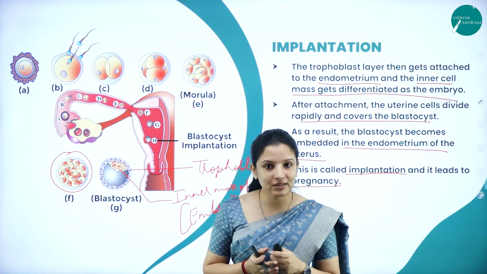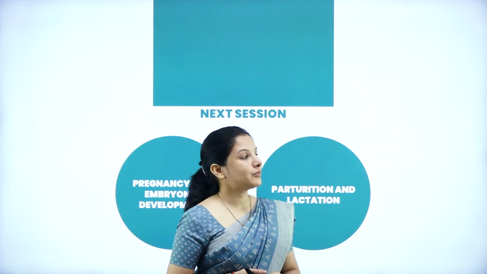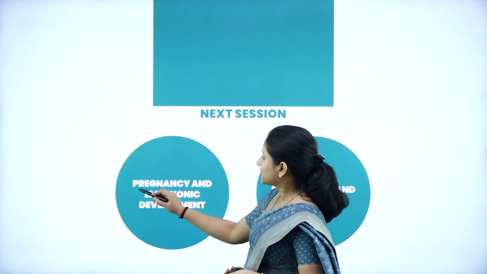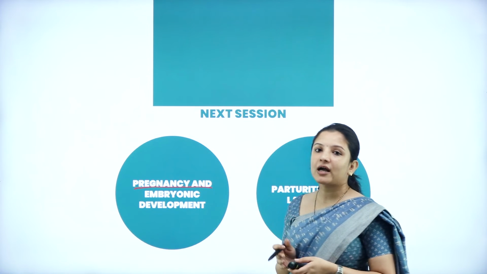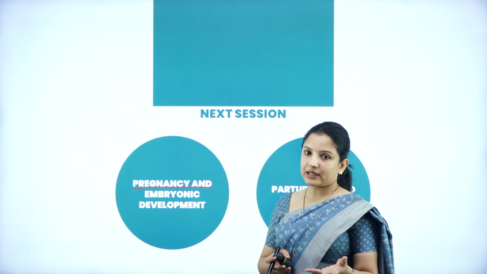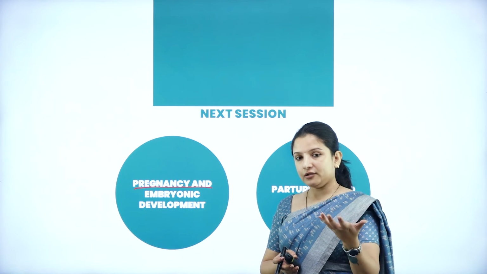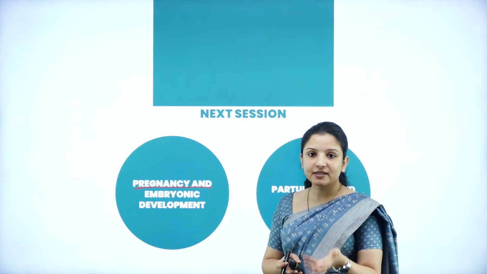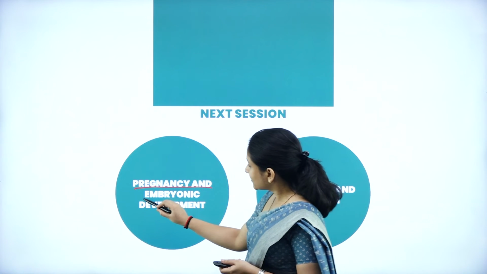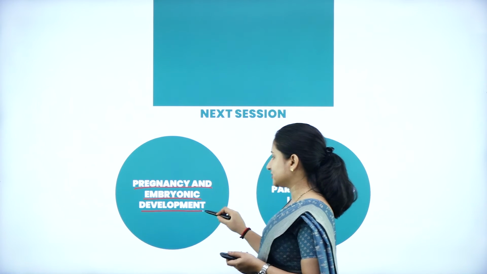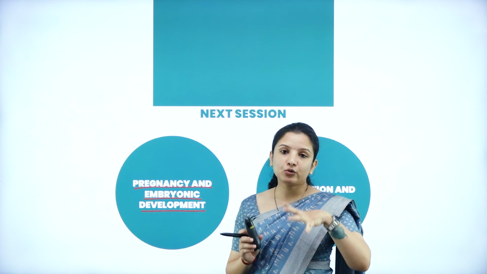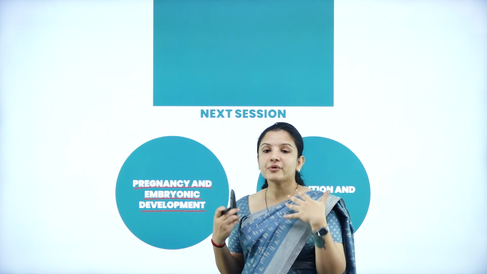So this was about today's session. In the next session, we shall study pregnancy. We understood that fertilization occurred and implantation occurred, and implantation means pregnancy has occurred. So what exactly happens in pregnancy, and how does embryo development take place? Because the embryo will be in the form of a mass of cells. How do they form into a fetus?